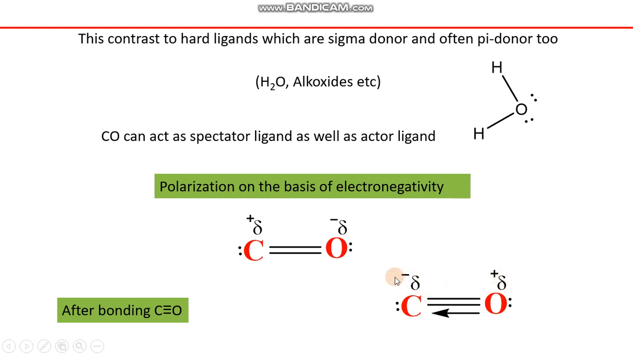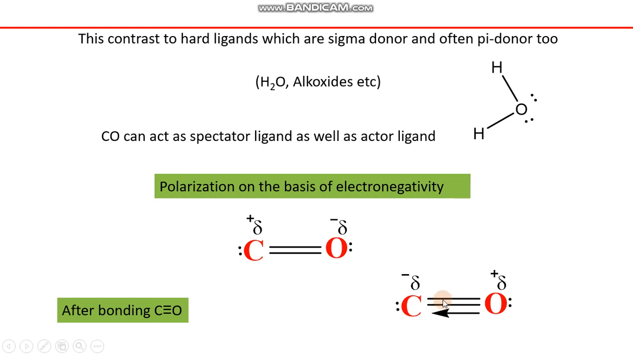If we now compare the charges on carbon and oxygen on the basis of electronegativity and on the basis of bonding, both the signs are changed. Oxygen here has a partial negative charge, and here it is a partial positive charge. Similarly, the electron density on carbon has also been changed in the reverse direction. These opposite signs cancel the effect of each other, which makes carbon monoxide a non-polar molecule.